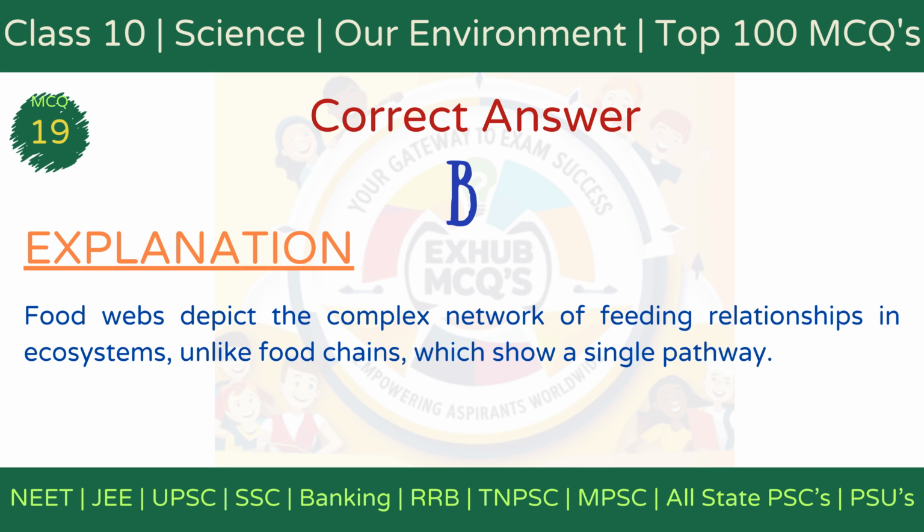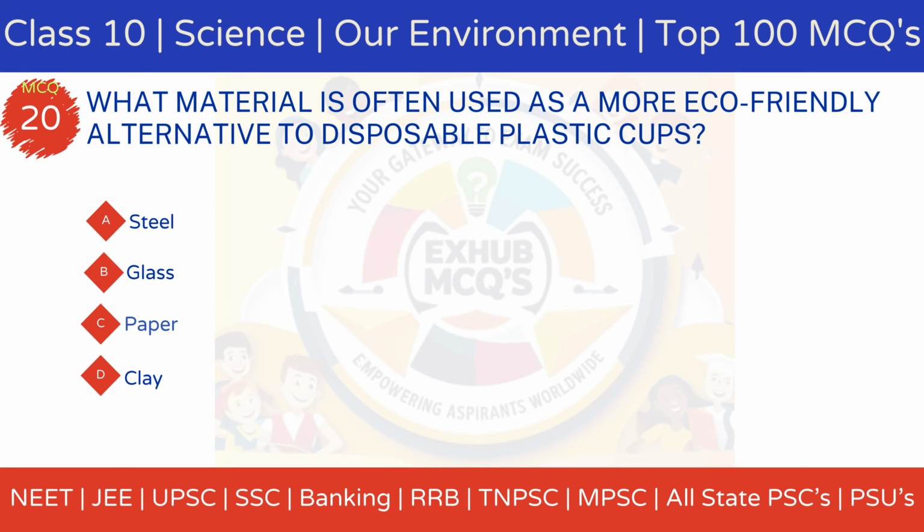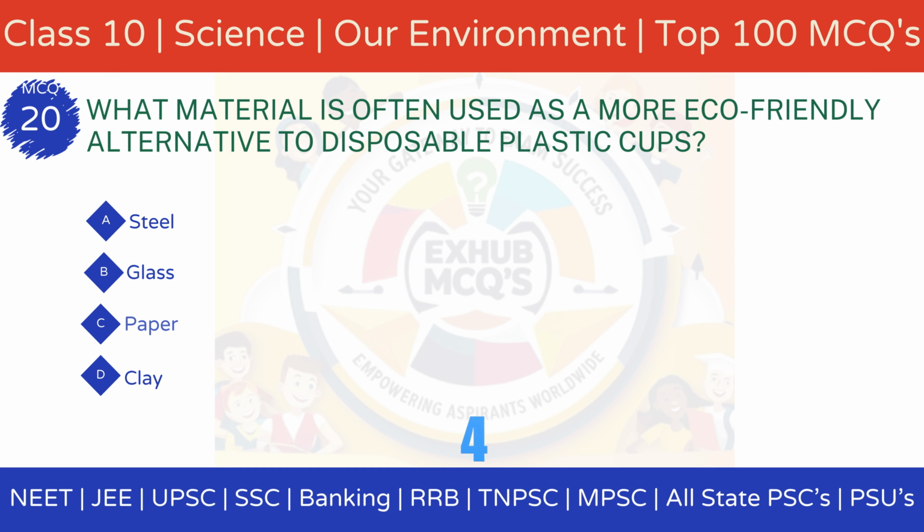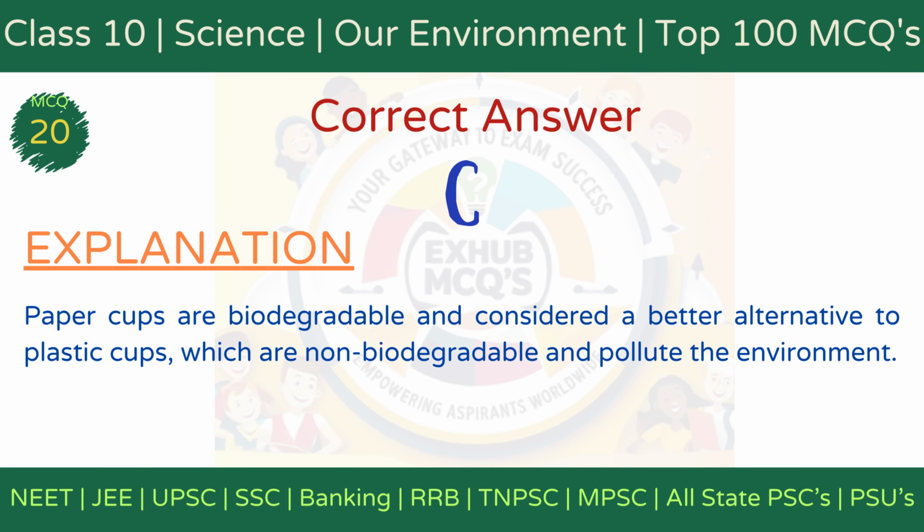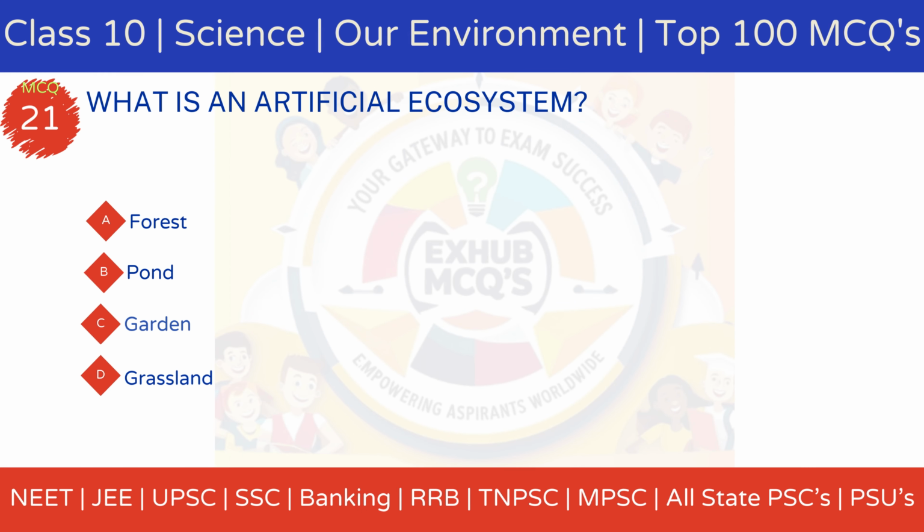MCQ 20. What material is often used as a more eco-friendly alternative to disposable plastic cups? Option A, steel. Option B, glass. Option C, paper. Option D, clay. The correct answer is option C, paper. Explanation. Paper cups are biodegradable and considered an eco-friendly alternative to plastic cups, which are non-biodegradable and persist in the environment, causing pollution.